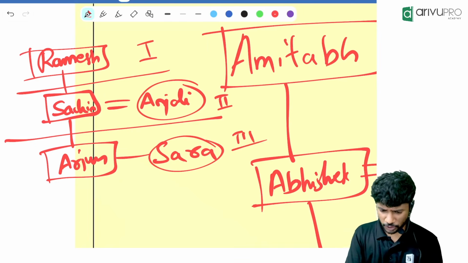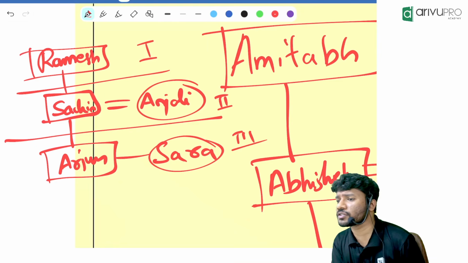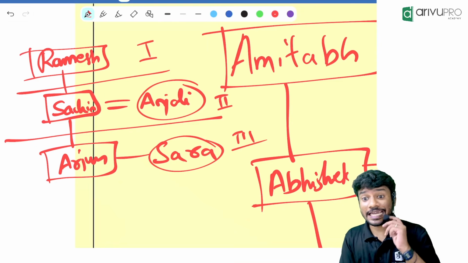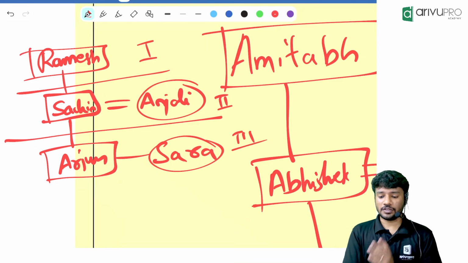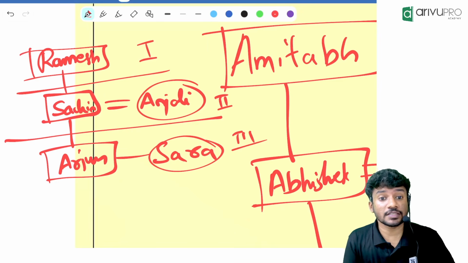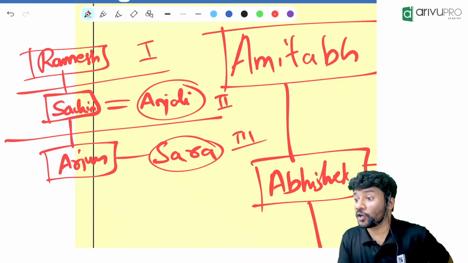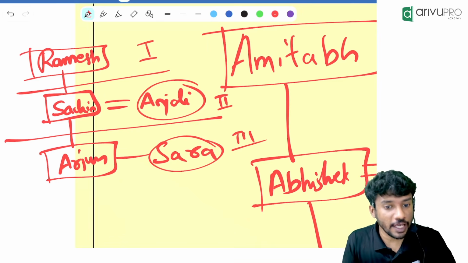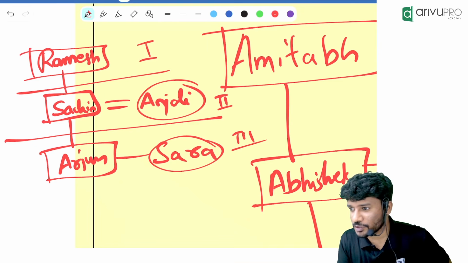Now people, what is Arjun to Ramesh? Arjun is the grandson of Ramesh. Then how is Anjali related to Ramesh? Anjali is the daughter-in-law of Ramesh. Well and good, people. I hope everyone understood the basics.